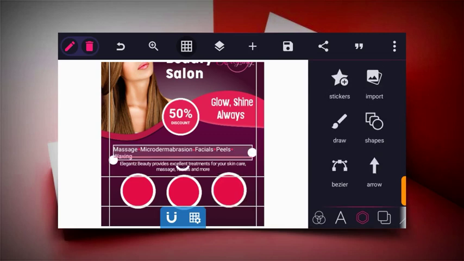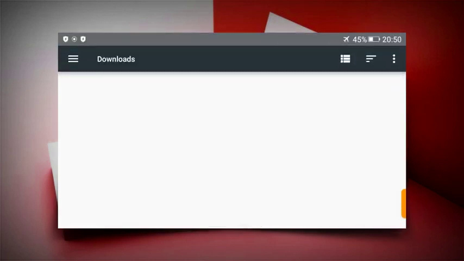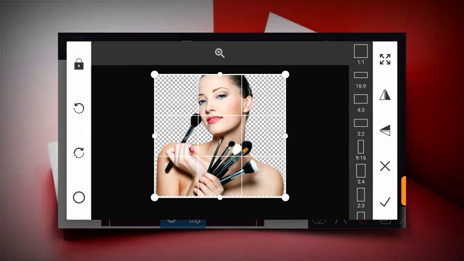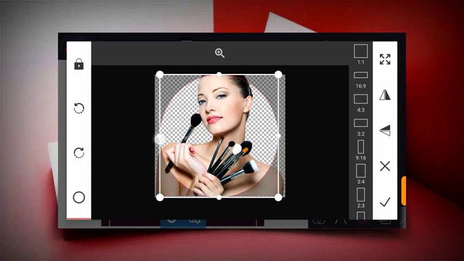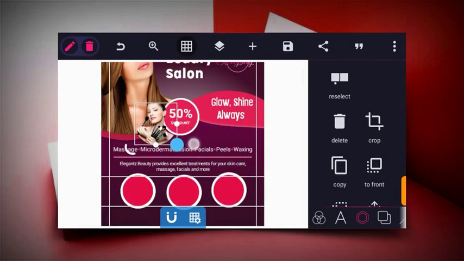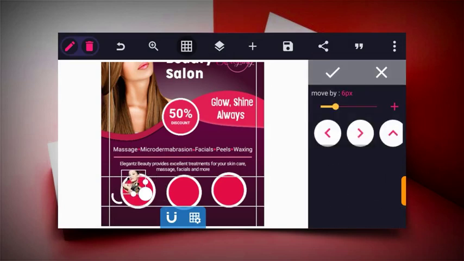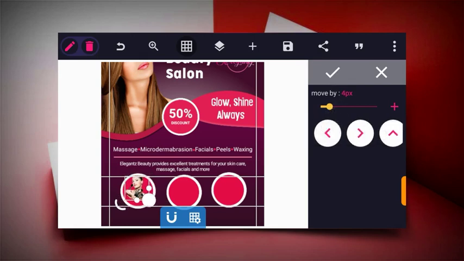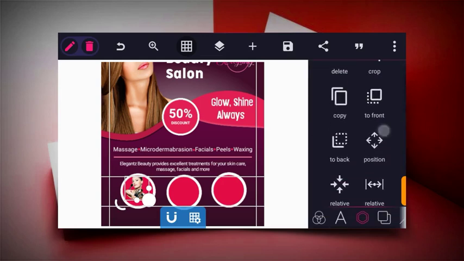So from here, the next thing we have to do now is to click on import and import our photos. So I'll make use of this photo for the first one. So just click on this circle shape and then position it very well to get a nice circle, and then click. So now you reduce and place in the already made circle. So let's increase this a bit.